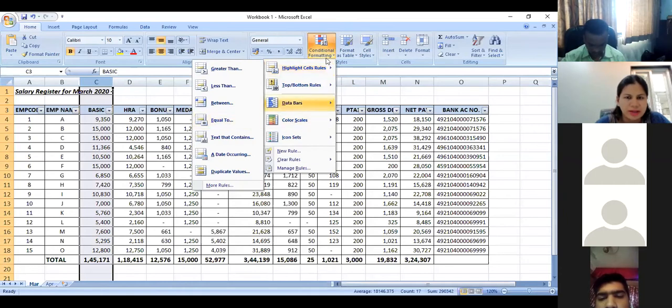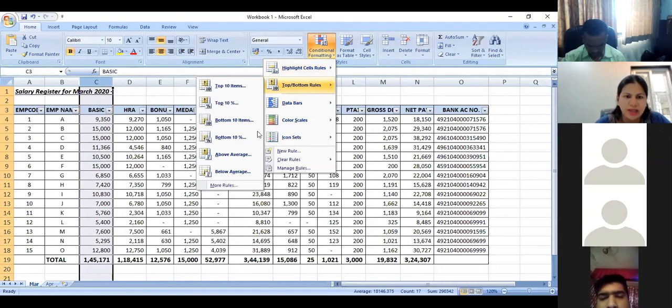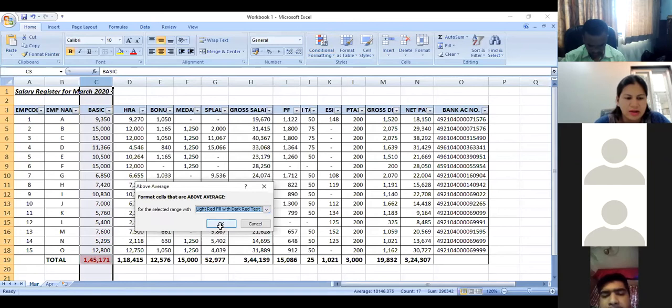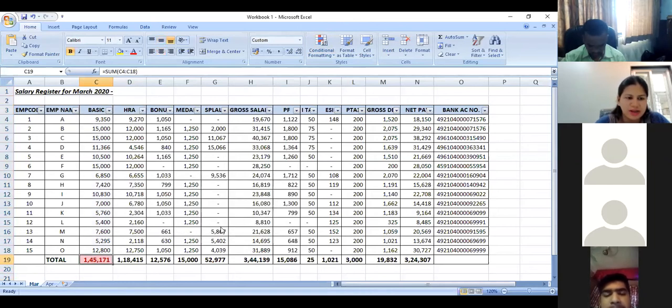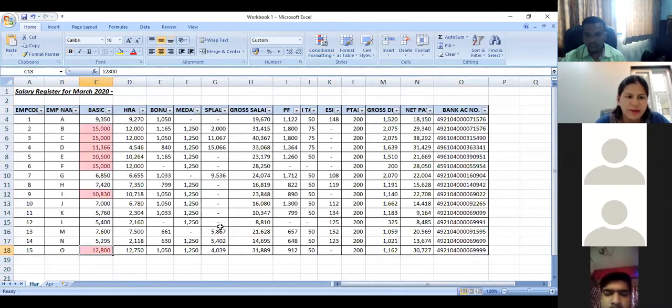So again, I select the column, I go to conditional formatting, I go to top bottom rules, I go to above average, and then I select this. Now the problem with this is that it is going to the total column, which is more than the average. So now I remove this total, and then if I see, then I get all the salaries which are more than the average salary of the 15 people.